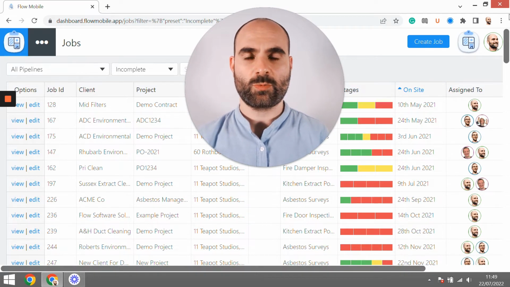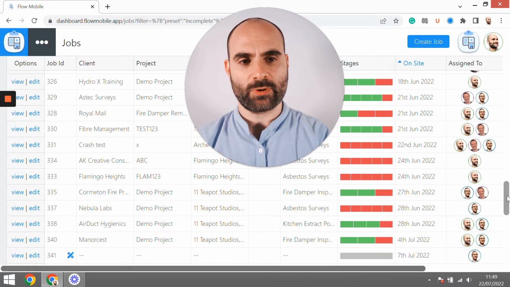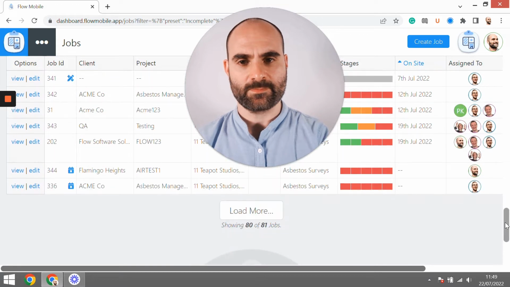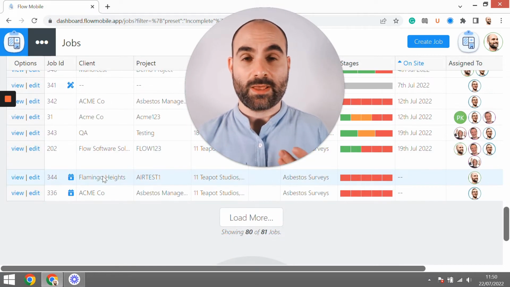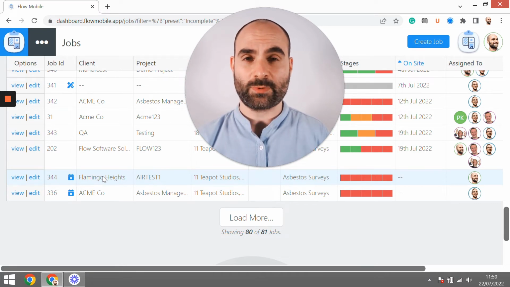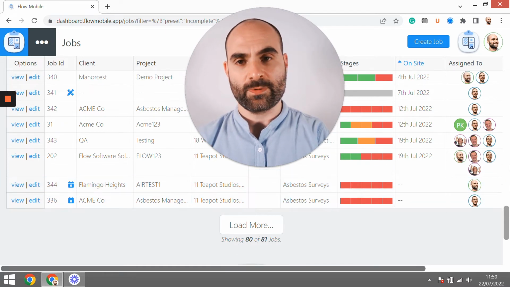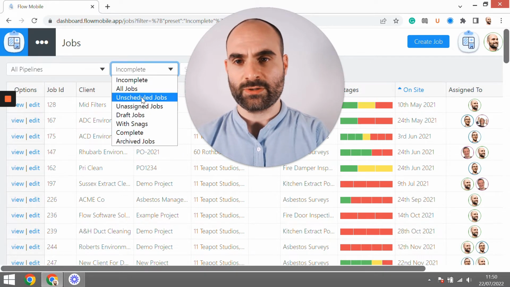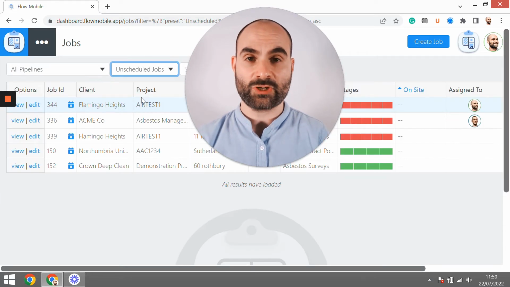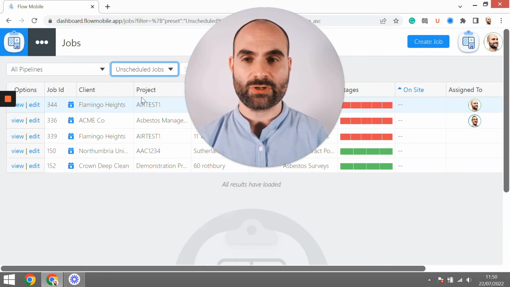The unscheduled job will appear in the jobs list by default in the incomplete jobs, but you have to scroll all the way down to the bottom in order to see it. So this is the unscheduled job that we just created. If you have a lot of ongoing jobs, it might be impractical to scroll all the way to the bottom of the list. So you can use the filter at the top to select only jobs which are unscheduled, and that will filter the jobs list to show only those types of jobs.